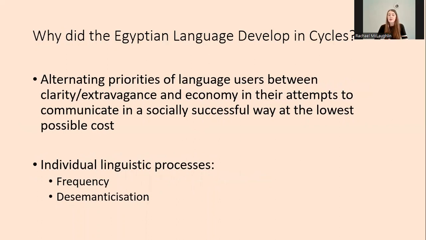So to answer the question, why did the Egyptian language develop in cycles? From a broader perspective, this cyclical pattern can be viewed as the result of language users' attempts to communicate in a way that is socially successful at the lowest possible cost, with their priorities alternating between speaking more clearly or extravagantly and speaking more economically.